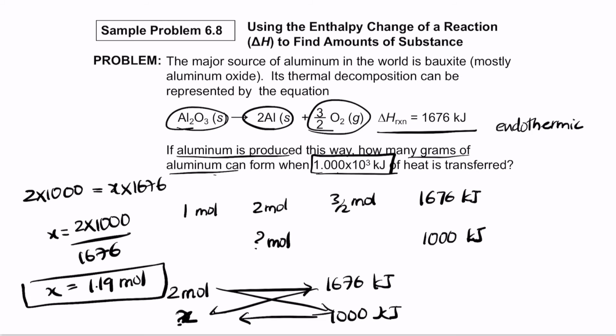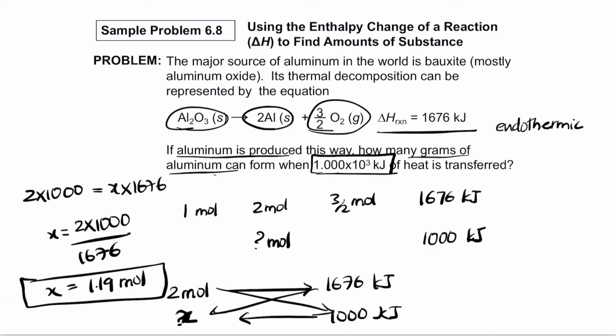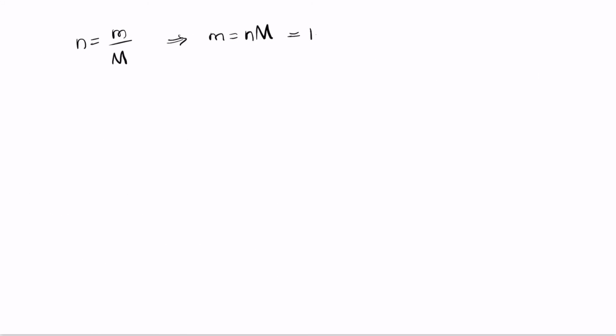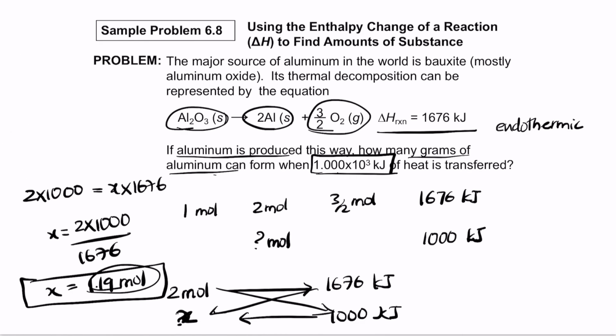So the amount is 1.19 mole, but they did not ask you for the number of moles. They asked you for the actual number of grams. So how would you calculate the number of grams here? So we know that the number of moles is mass by molar mass. So to calculate mass, we need the number of moles times the molar mass. So the number of moles we calculated is 1.19, times we need to know the molar mass of aluminum.